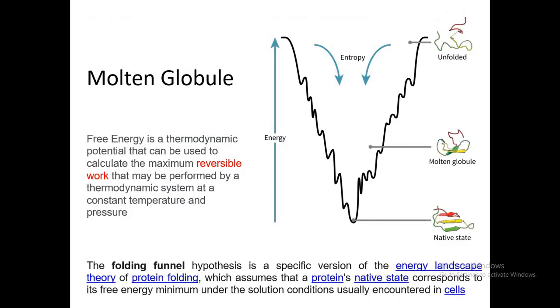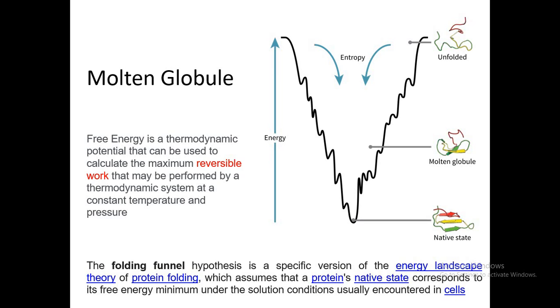Till here we have discussed that there are two forms of protein: the native form and the nascent form. But this is not the end.